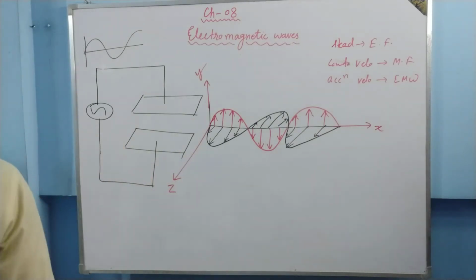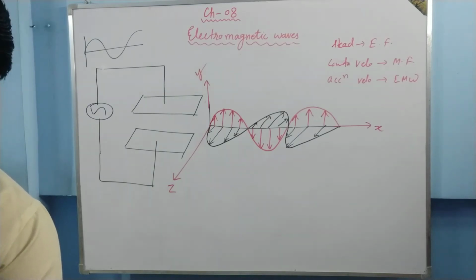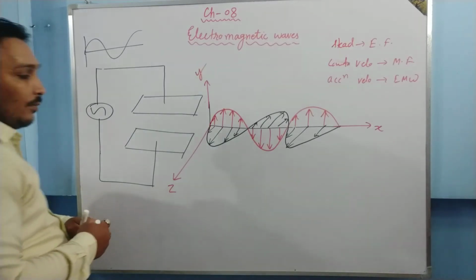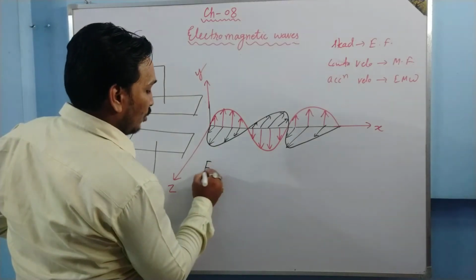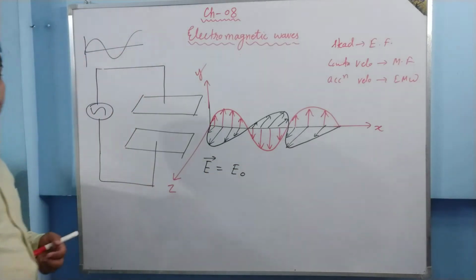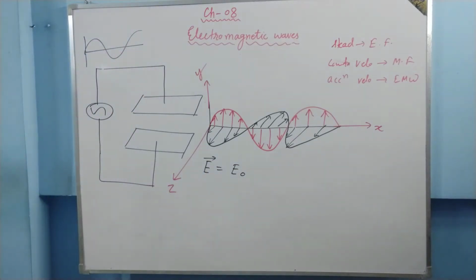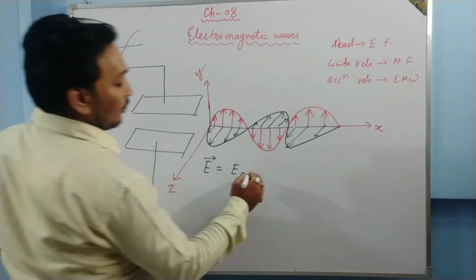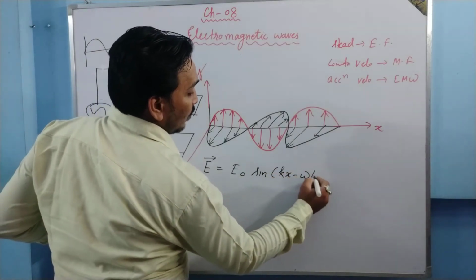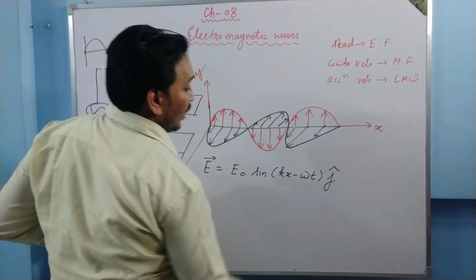And if I write the mathematical equation of the electromagnetic wave as per my diagram, the electric field is oscillating along the y-axis. So for the electric field, the equation is going to be E vector is equal to E naught sine(kx minus omega t) j cap.